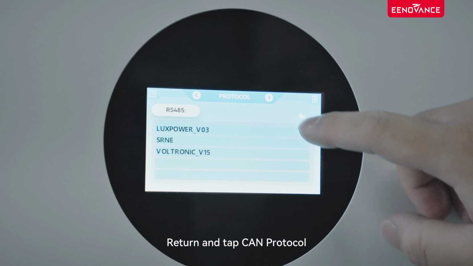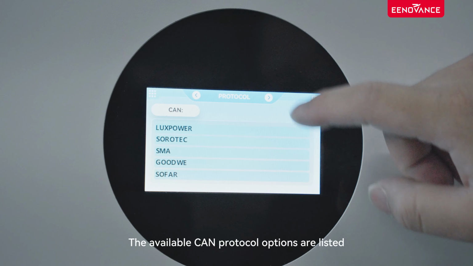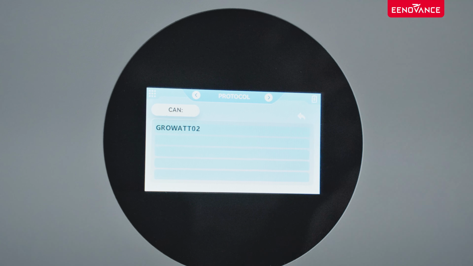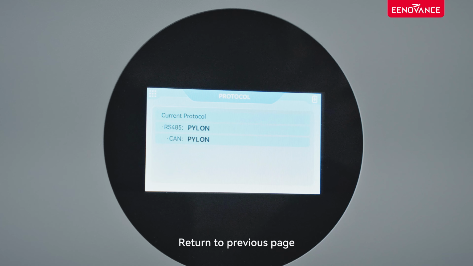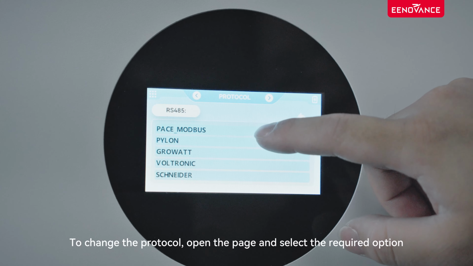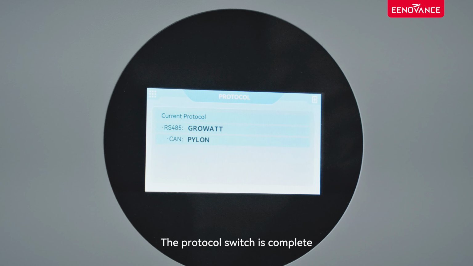Return and tap CAN protocol. The available CAN protocol options are listed. Return to the previous page. To change the protocol, open the page and select the required option. Wait for the settings to be written. The protocol switch is complete.